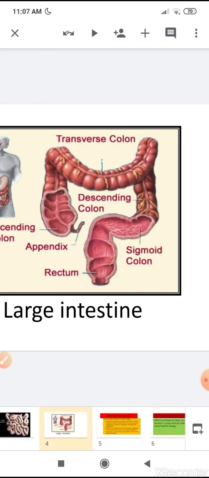Children, this is about digestion and the digestive system. Today we are going to start a new topic. Before starting the new topic, children, give me some answers to my questions. Children, tell me, do you eat your food at a fixed time every day? Do you chew your food properly before swallowing it? Do you eat lots of fruits and vegetables?